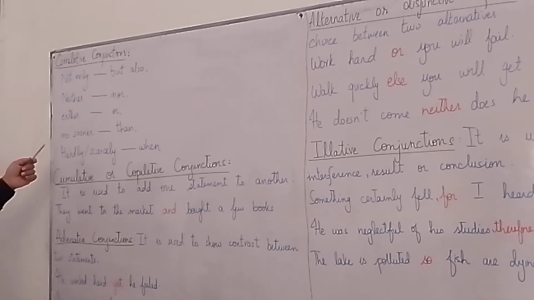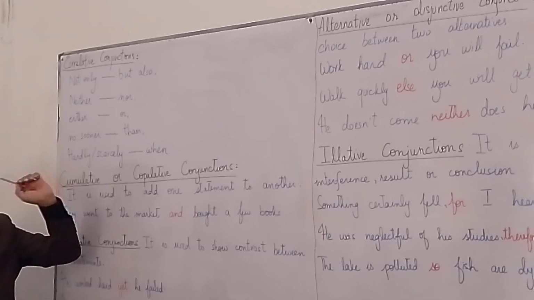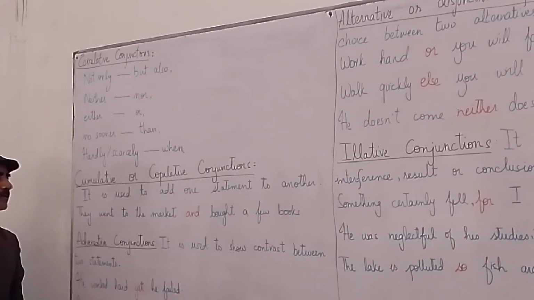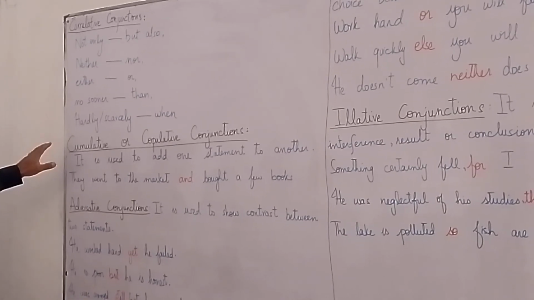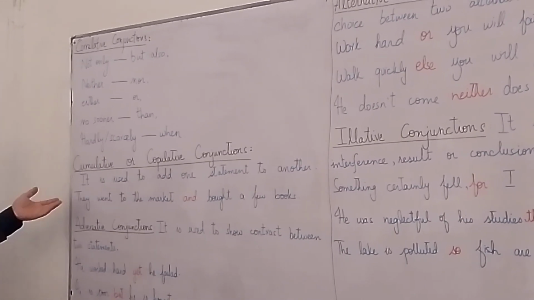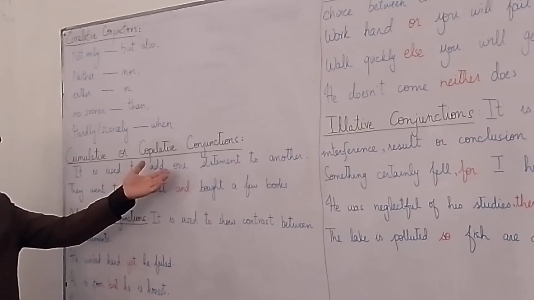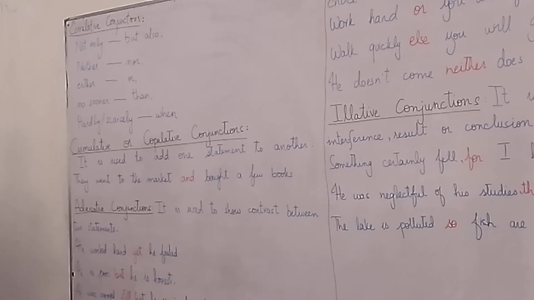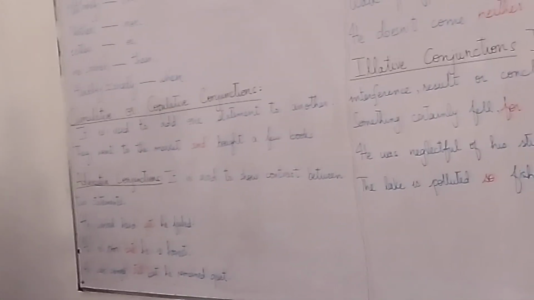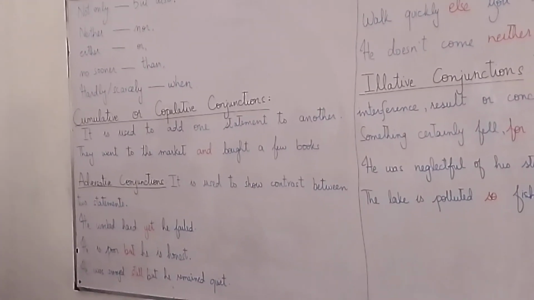Clear? Pronounce it. No sooner than, hardly, scarcely, when. They come in pairs. Next one is cumulative or copulative conjunctions. Names are difficult, terminologies are difficult. But when we come to know about them, they are quite easy. For example, they are the cumulative conjunction. It is used to add one statement into another statement. Clear? For example, and, that is a cumulative conjunction.